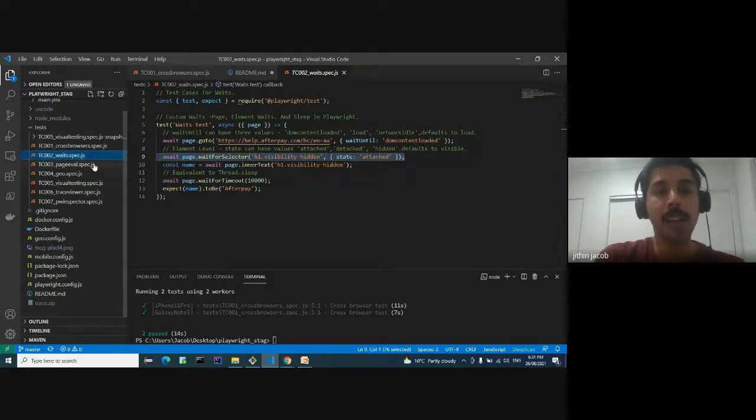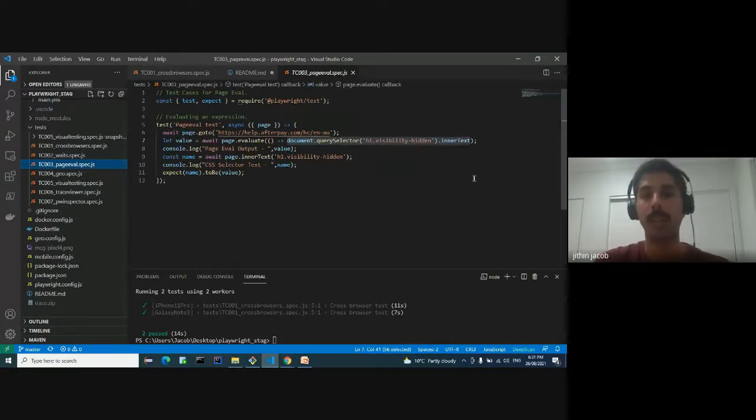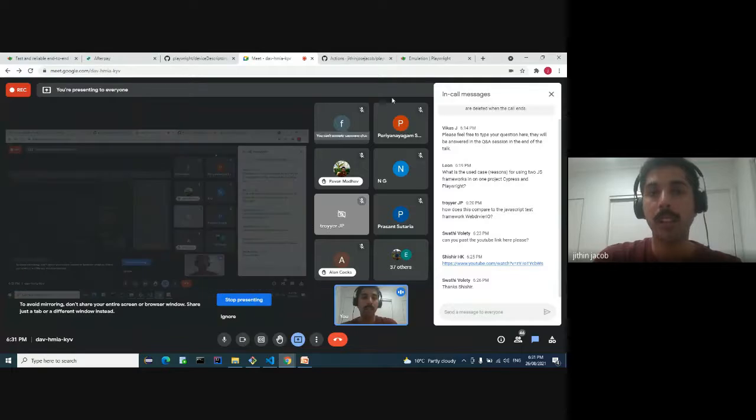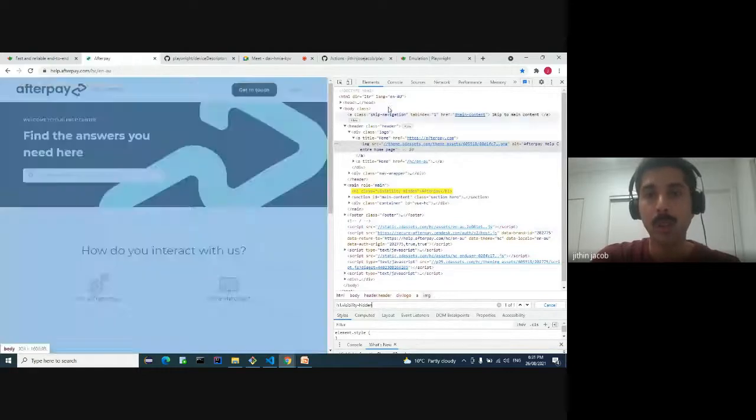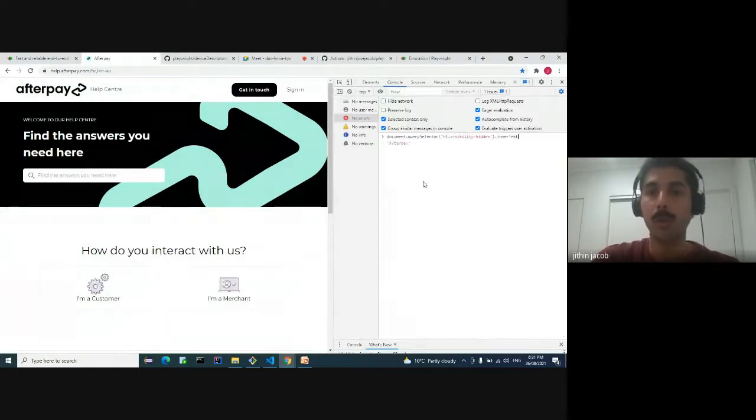Now let's look at another interesting feature, which is page.evaluate. Let's say you are more familiar with writing document.querySelector, or you are a web scraper or a developer, then you will be writing document.querySelector frequently to get the contents of the DOM. I'm just giving you a simple example. I'm trying to query the same element using document.querySelector, and I'm just finding the inner text from it. So it has been displayed as Afterpay now.